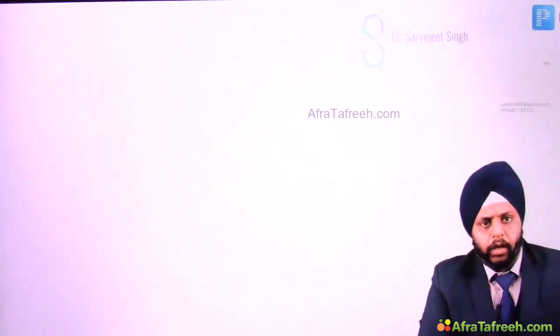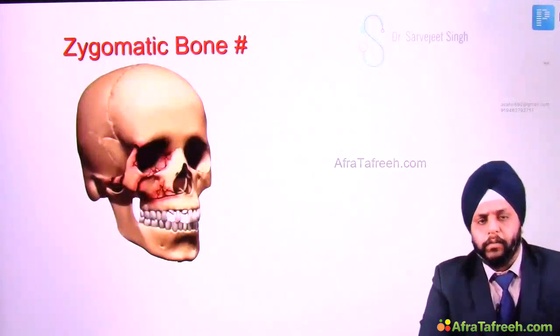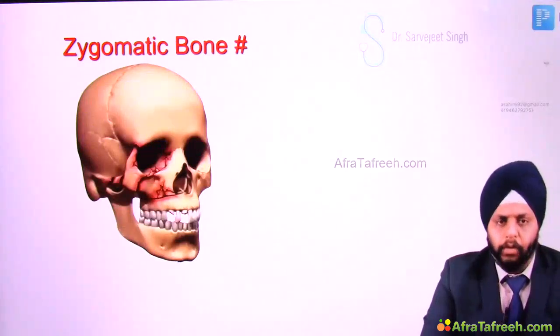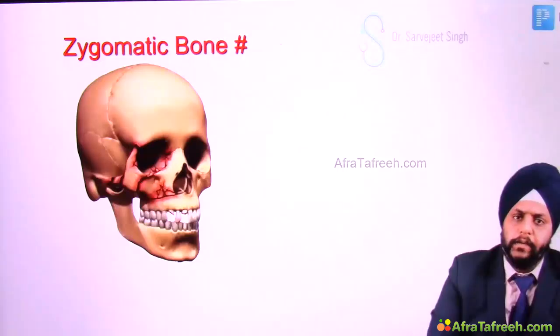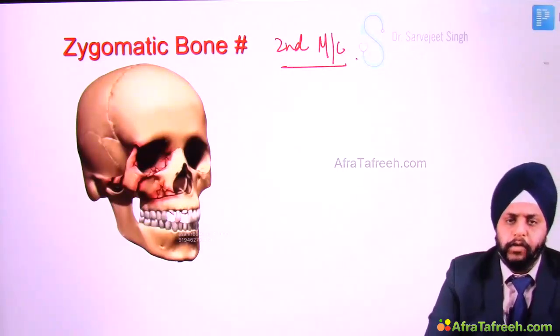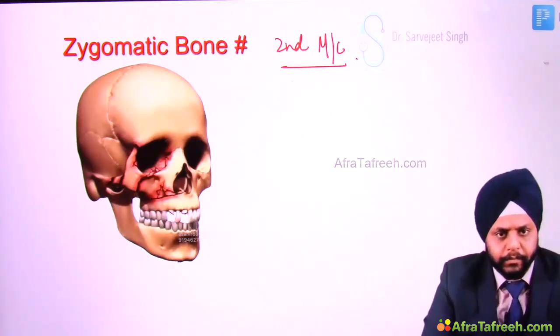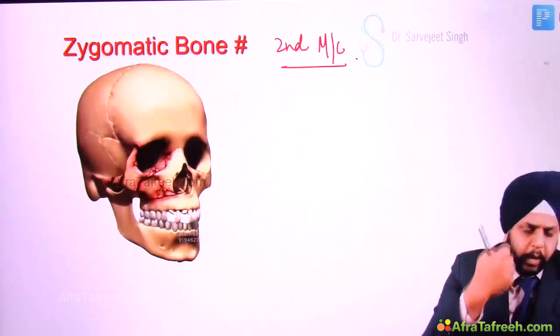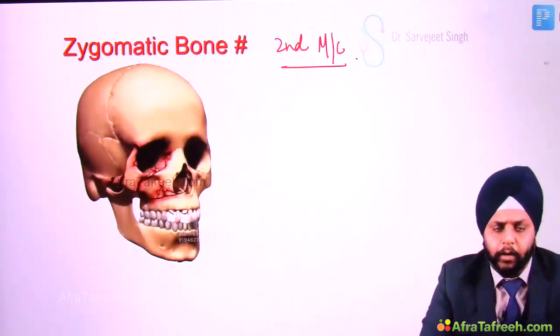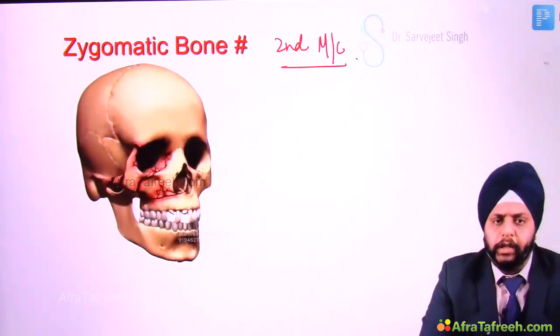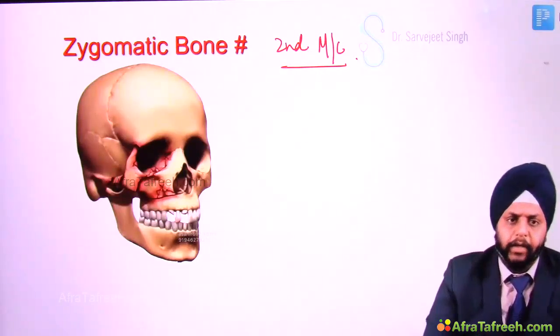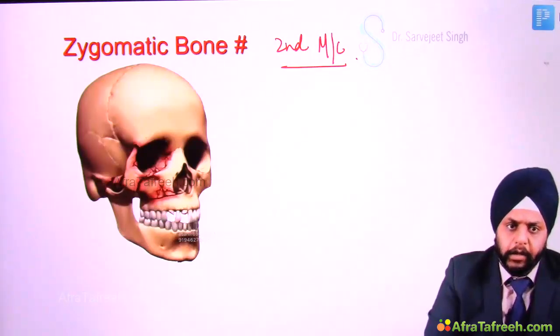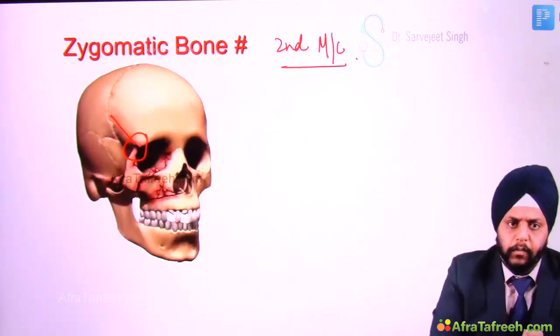Now let us come to the zygomatic bone fracture. The zygomatic bone is the second most common facial bone to undergo fracture, right? So fracture of the zygoma can happen because of a punch injury or a fall on the side. And what do we see in this fracture? We can see that there are 3 fractures. Look over here carefully.